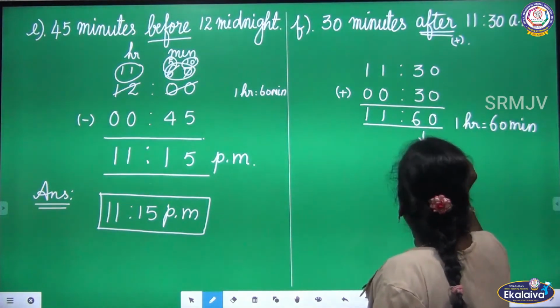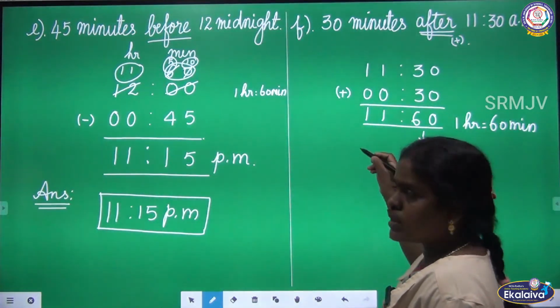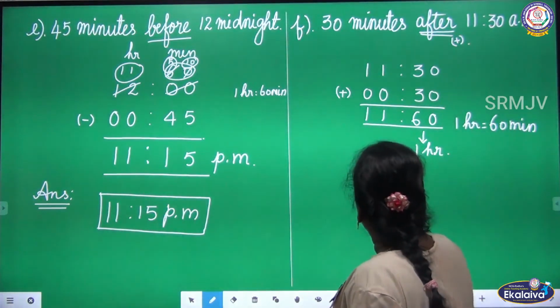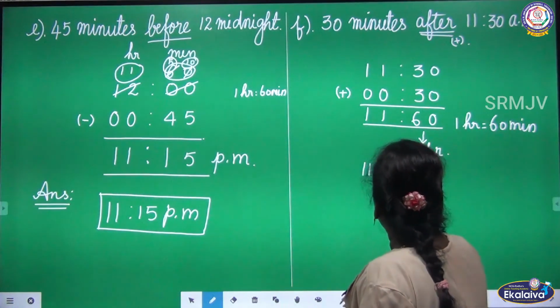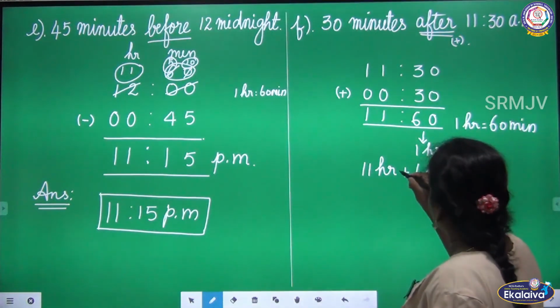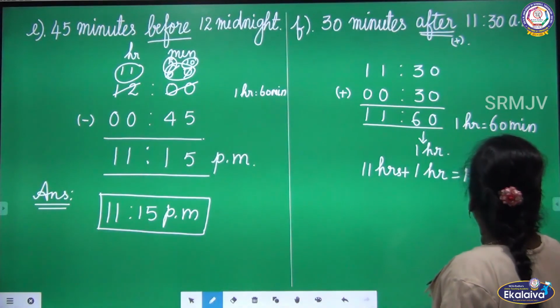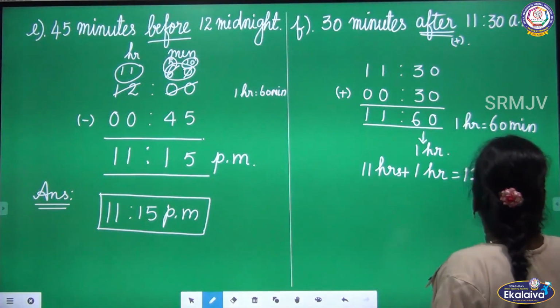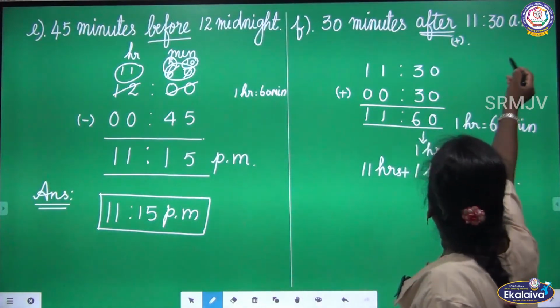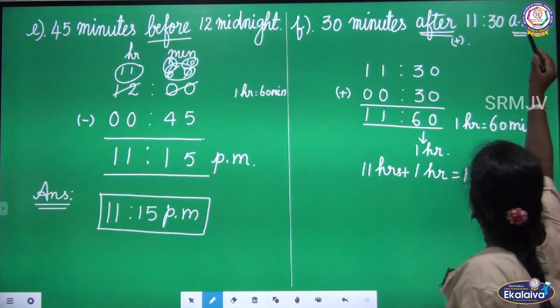So here we have 11 hours already. So we are going to add 1 hour with that 11. 11 hour plus 1 hour, that is equal 12 hours. So here we got the number exactly 12. And here the period AM is given.